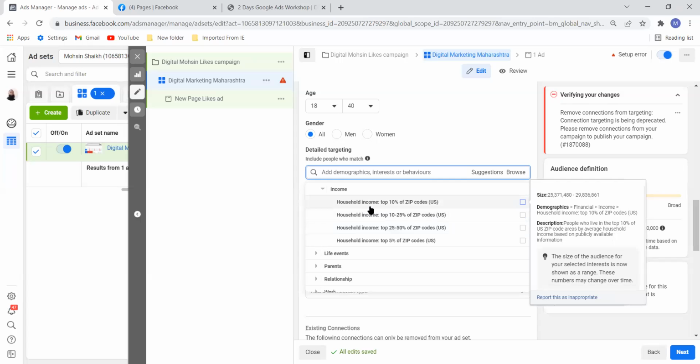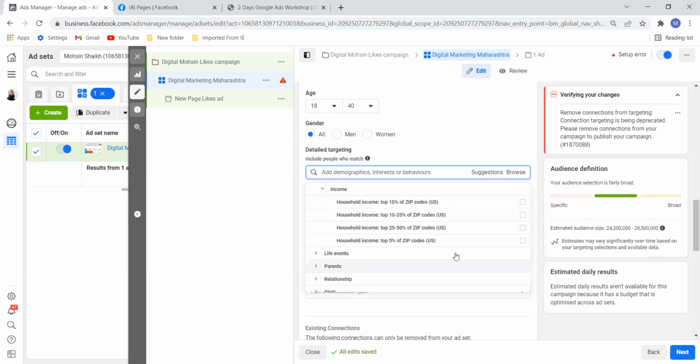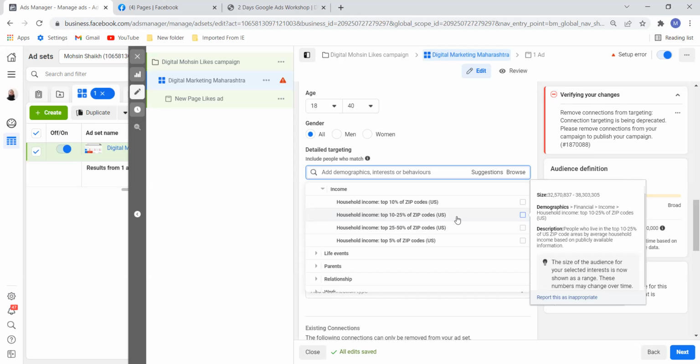For example, household income top 10% of zip code in US, this data is available. That is the reason it is only available for US client. Okay, if I want to show my ad to these, I can do that. From India also, I can do that. It is not that if I want to target top 10 US people who are very rich, I can do that. But in India, it is not available.